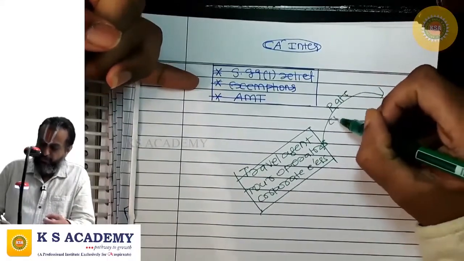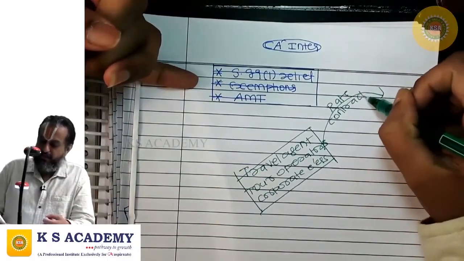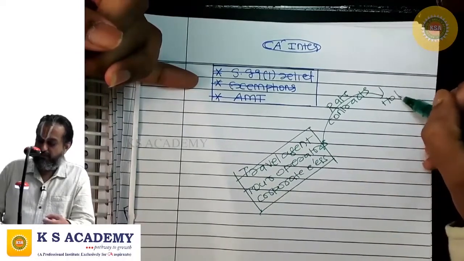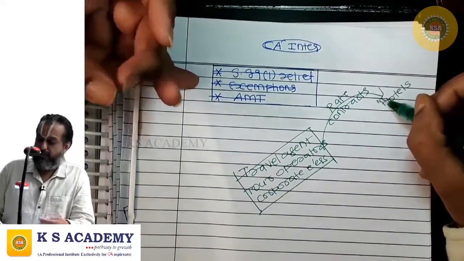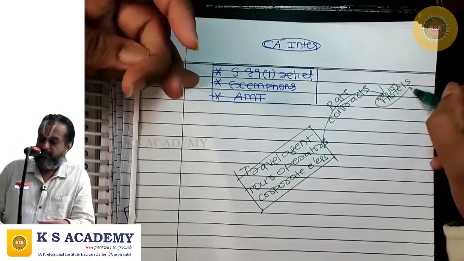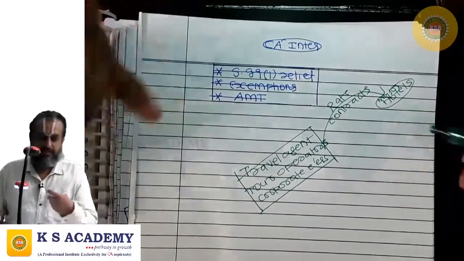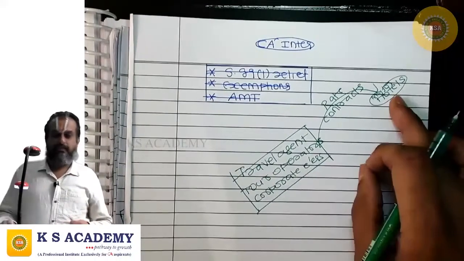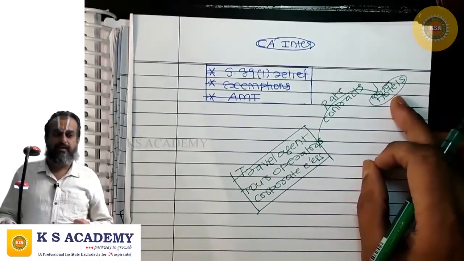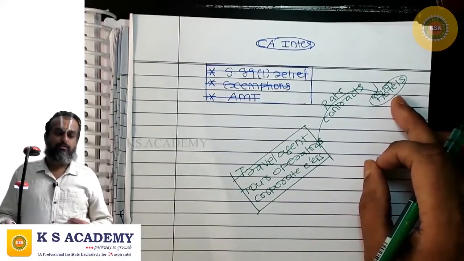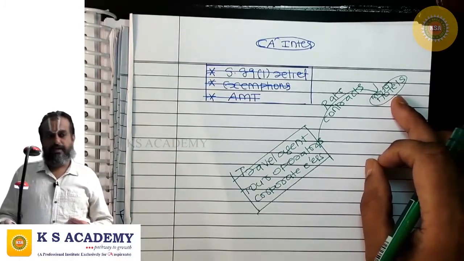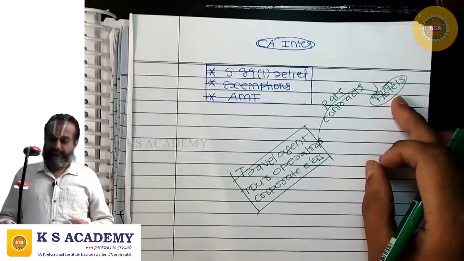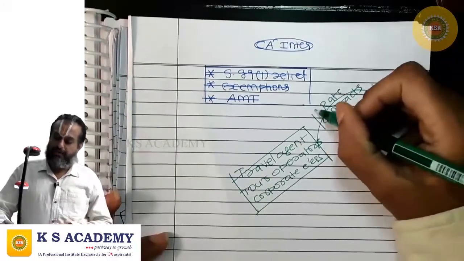They will enter into what? Rate contracts with hotels, major hotels in different cities, with major hotels in Chennai, Hyderabad, Bangalore, Cochin, Mumbai, Delhi, Calcutta. Rate contracts are entered into.